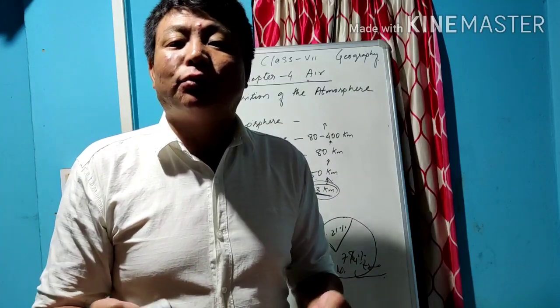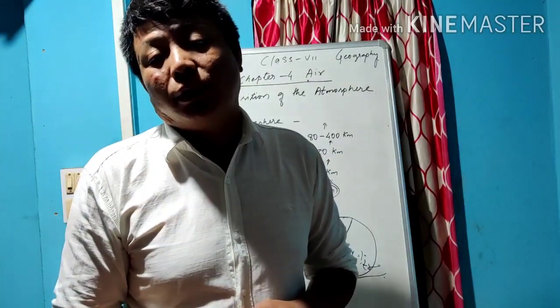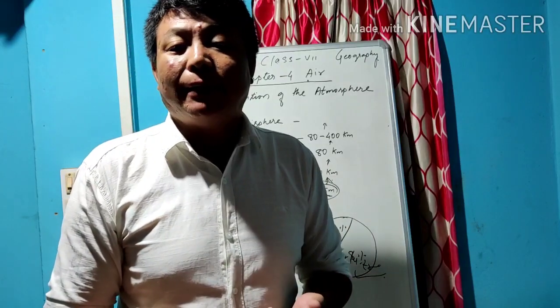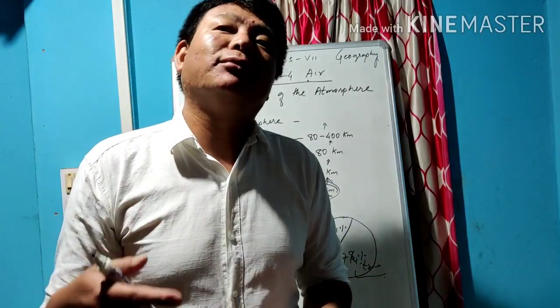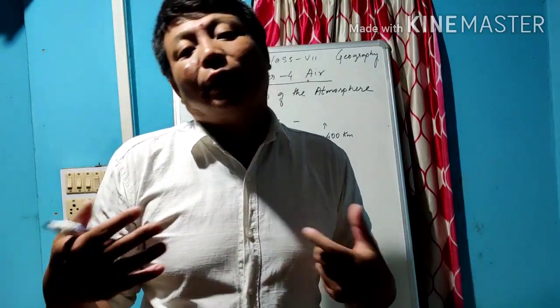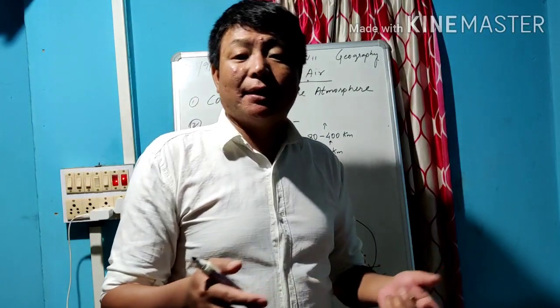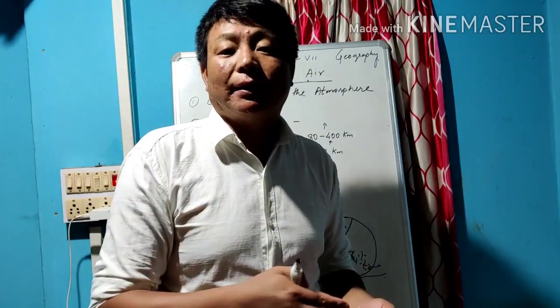Sometimes you say today we feel very hot, sometimes very cold. Mostly we say that today the sun is not there, that's why we feel cold. Today is very bright, so we are feeling warm. All those things, one after another, come under weather and climate.